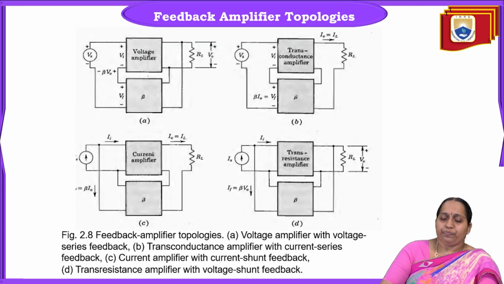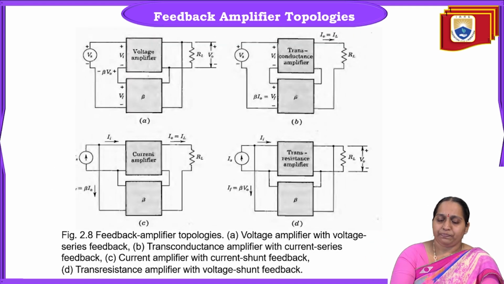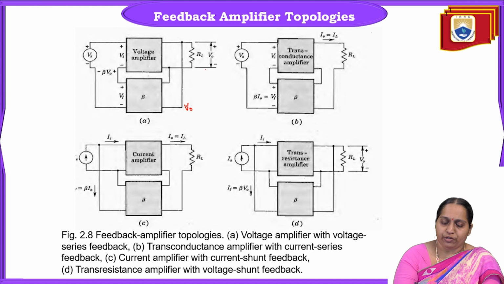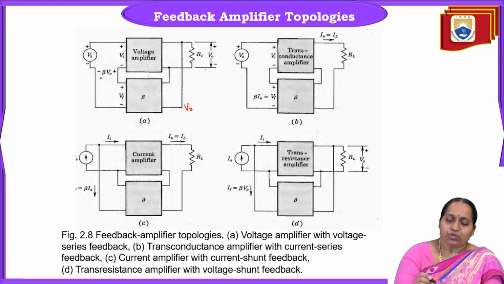If you see the first circuit diagram, V0 is taken as output, and the feedback signal is added in series with the source. The source is Vs. You are adding this in series, so obviously the feedback signal Vf will also be a voltage signal.